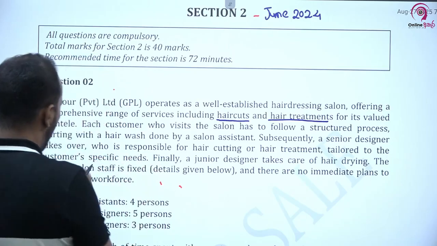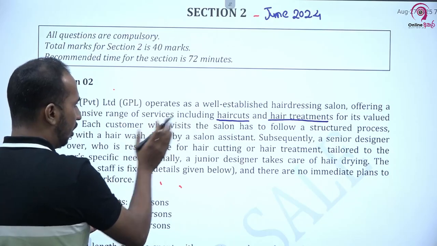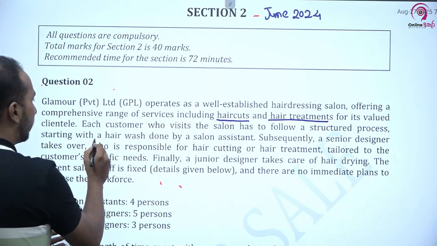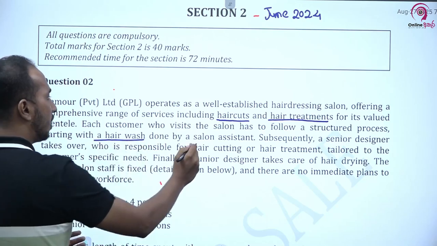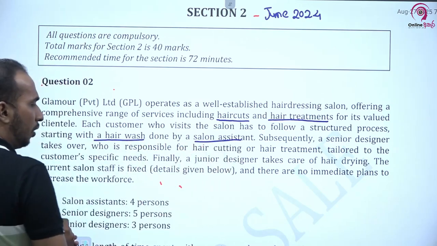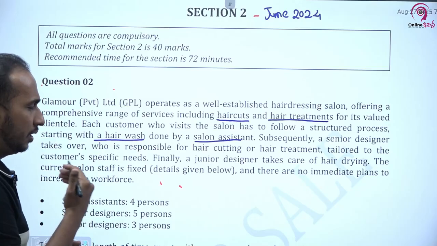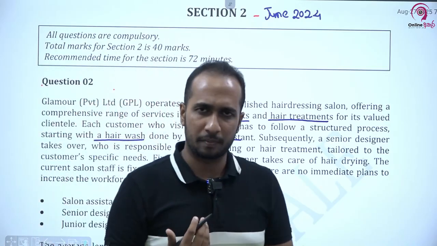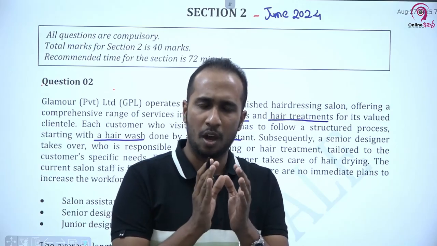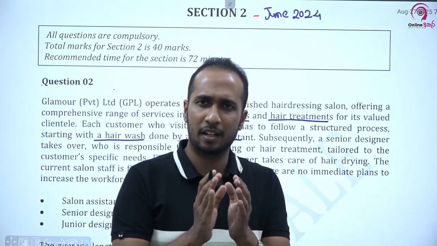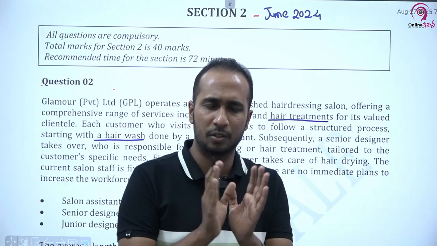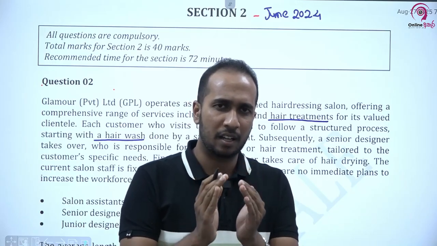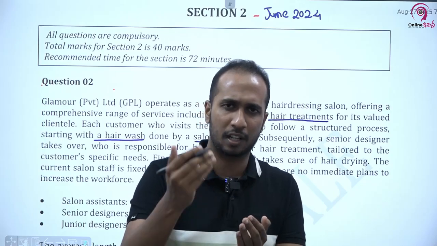Those are the services offered by GPL, right? Each customer who visits the salon has to follow a structured process, starting with the hair wash done by a salon assistant. Now every client who visits this place has to go through a structured process. Every service starts with the client's hair wash, where the salon assistant washes the hair.